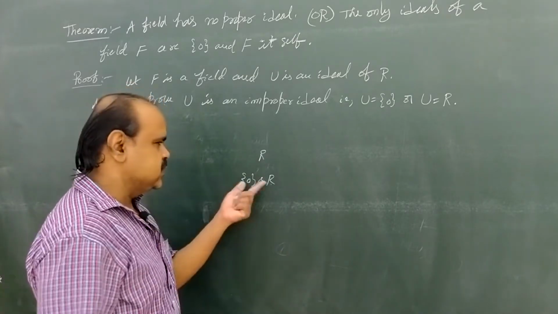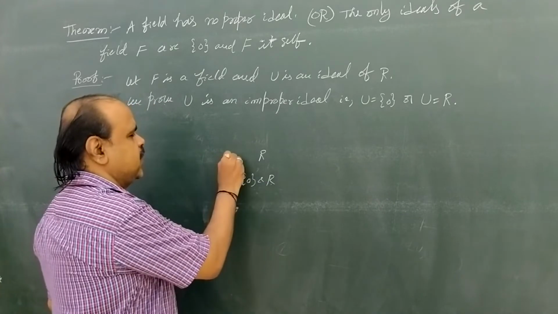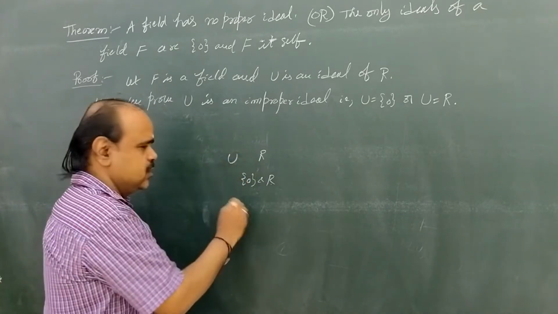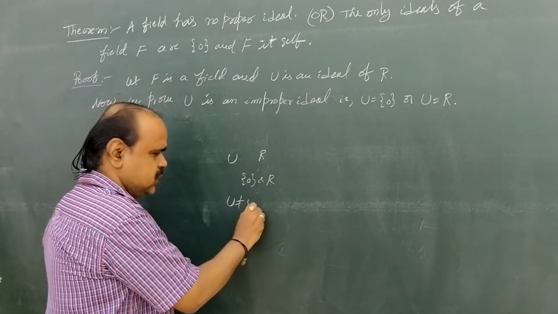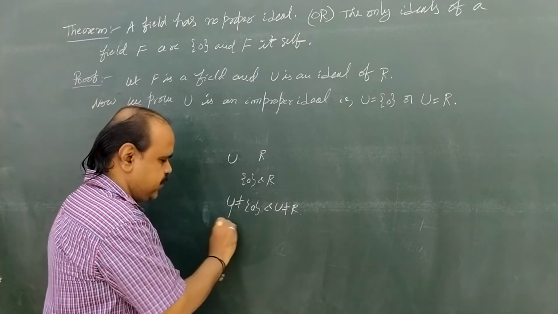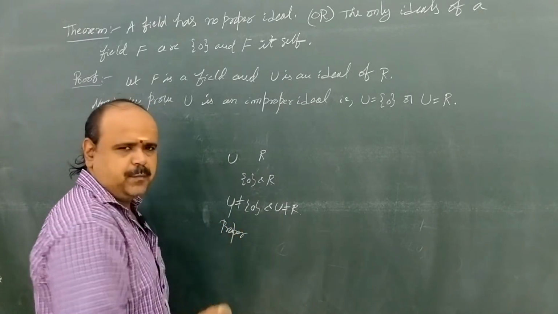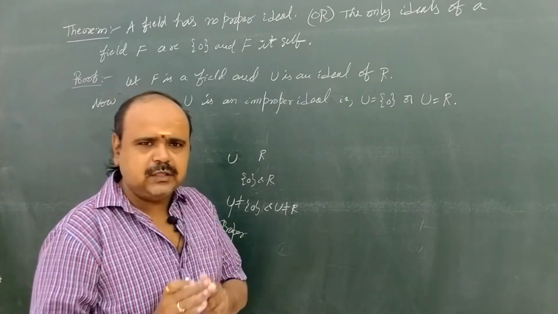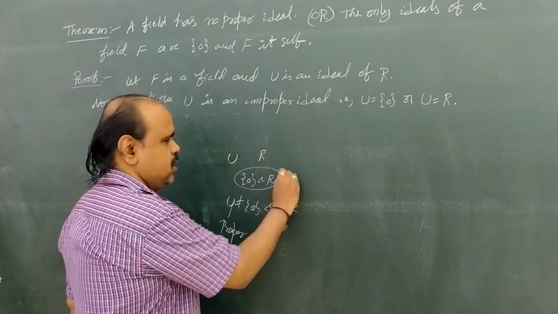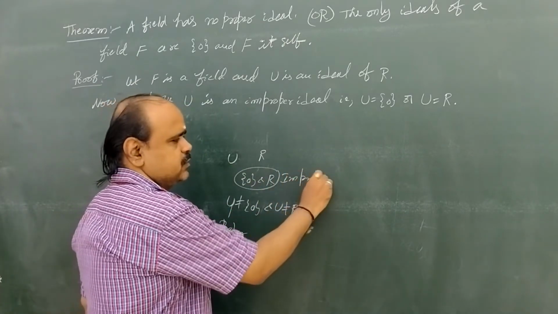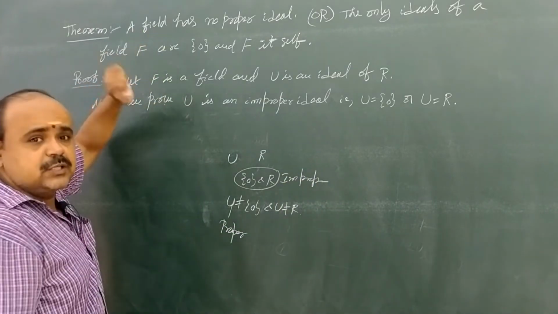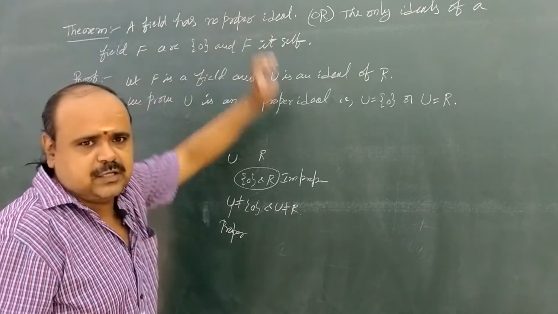Except these two, if we have U, an ideal of R, with U not equal to {0} and U not equal to R, then U is proper. So in a ring R, the only improper ideals are {0} and R itself. So here we see a field has no proper ideals.